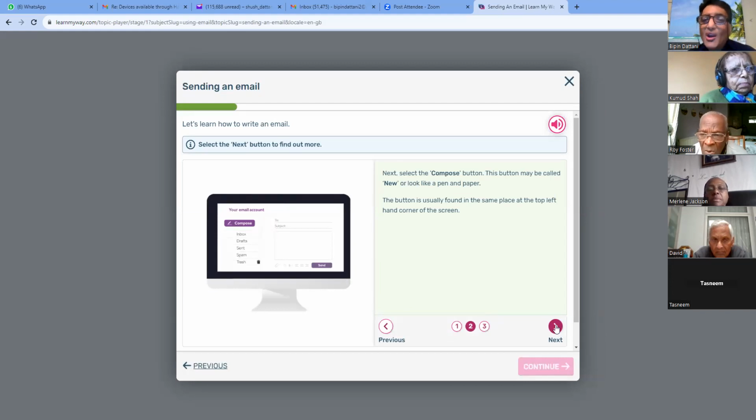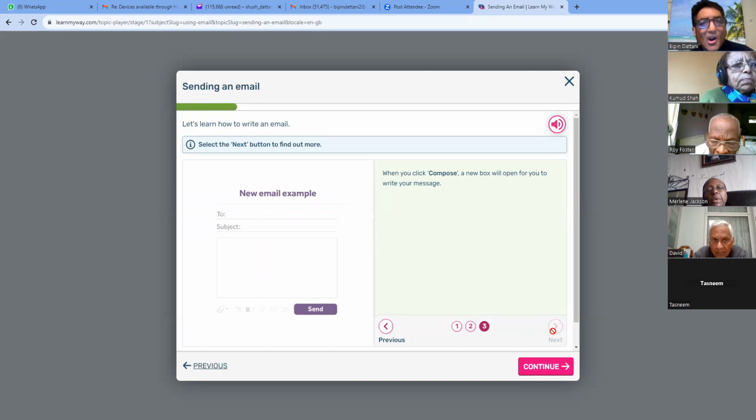Next, select the compose button. This button may be called new or look like a pen and paper. The button is usually found in the same place at the top left-hand corner of the screen. See over here, as they're showing it, compose, and that's got a little pen there. Next. When you click compose, a new box will open for you to write your message. See, here it is. Okay, so I say continue.